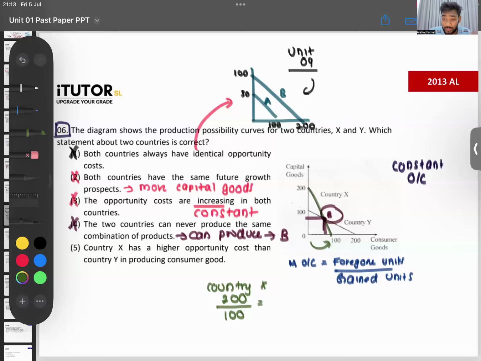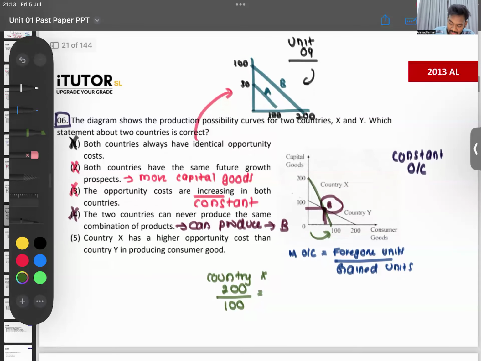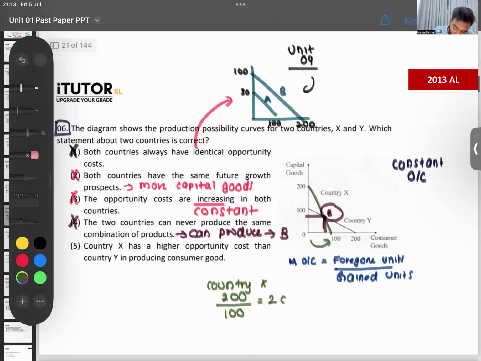So what is their opportunity cost of producing one consumer good? To produce 100 consumer goods, they have to sacrifice 200, so to produce one consumer good, they have to sacrifice two capital goods. Their opportunity cost is two capital goods. That is their opportunity cost of producing a consumer good.